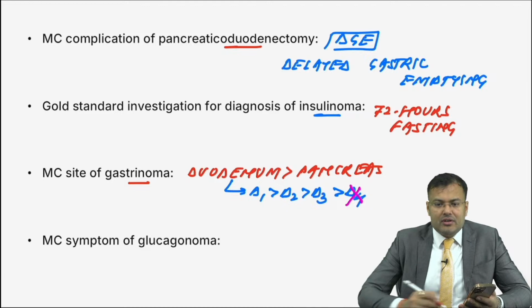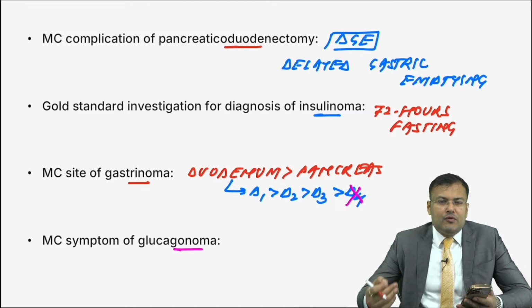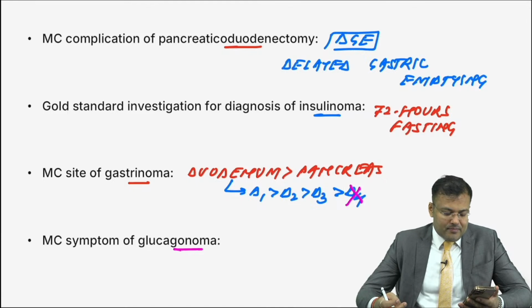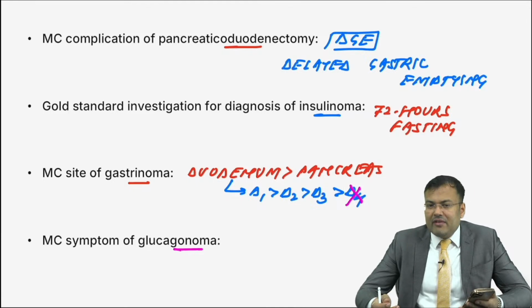Clear? Next question. What is the most common symptom of glucagonoma? Glucagonoma is also known as 4D syndrome. Yes, here 4D: diabetes mellitus, dermatitis, DVT, depression. Tell me, what is the most common symptom of glucagonoma? Very good. Dermatitis.